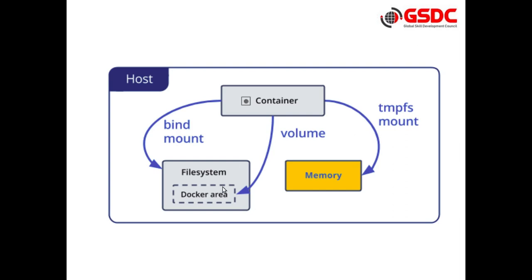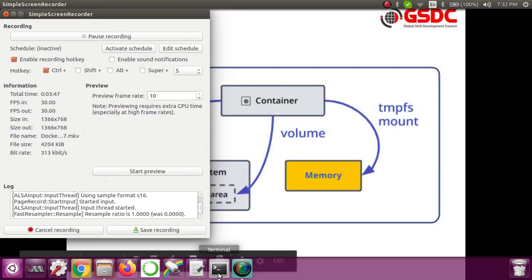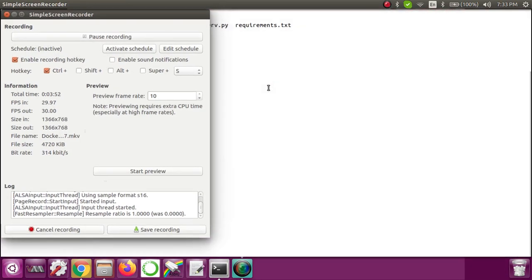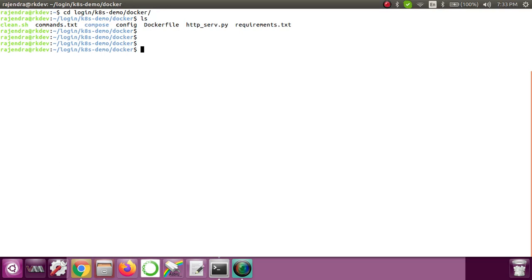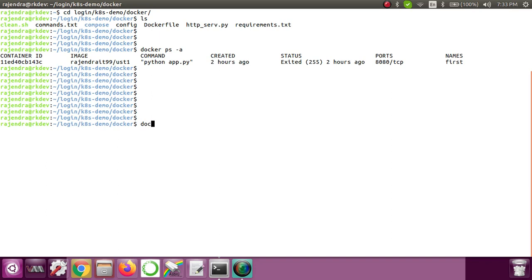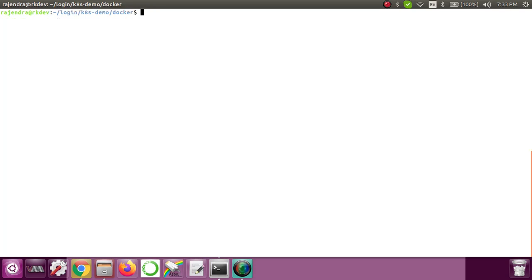Now let's move to the practicals. We already know how we can create a container, and we have already seen that. I have one exited container, so let me remove that first. docker rm is the command to remove the exited container. The name of the container is first. Now it is removed. If I do docker ps -a, there is no container.